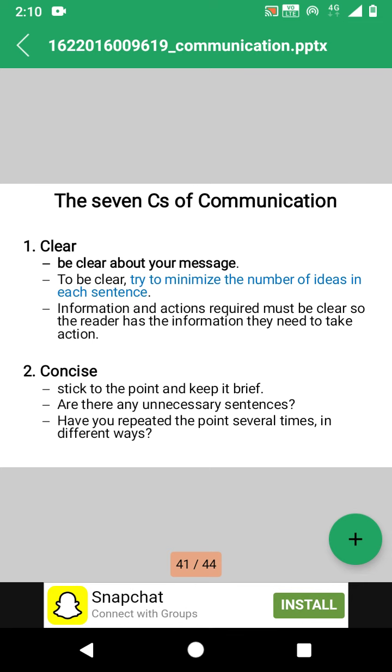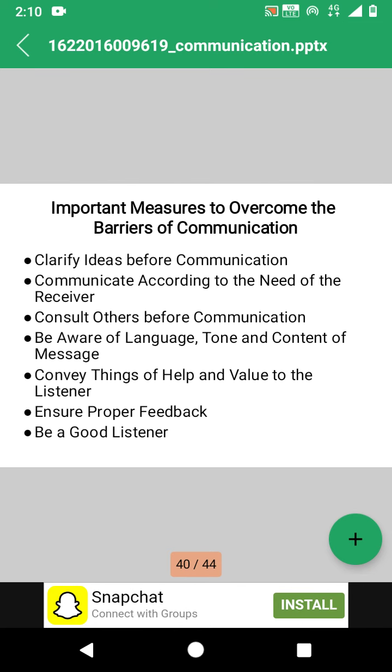So this is all about communication and the definition of communication. All we have discussed in this first module, the types of communication, as well as barriers to communication and some important measures to overcome the barriers to communication. So thank you very much.